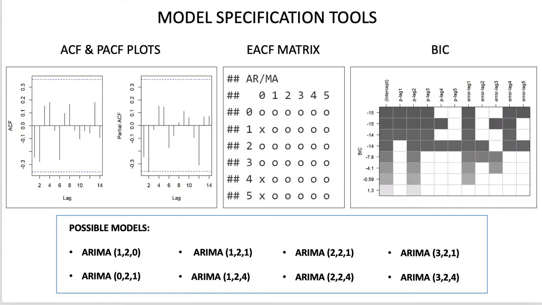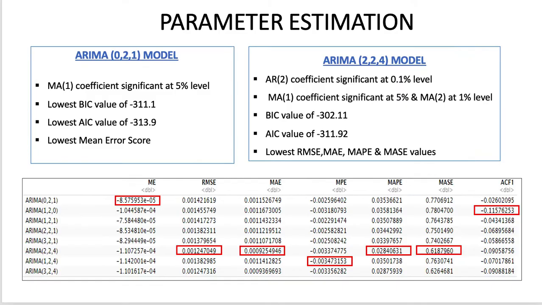For model specification, tools were used to determine the values of p, d and q. As shown on this slide, there are 8 possible models that we obtained from those tools. Of the suggested 8 models, the only model that has significant coefficients was the ARIMA(0,2,1). It also has the lowest AIC and BIC scores.